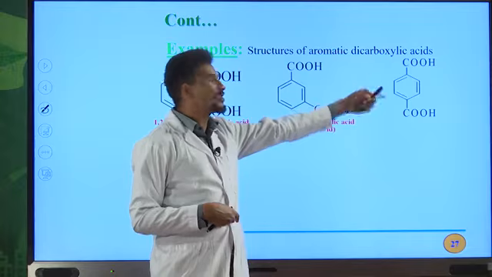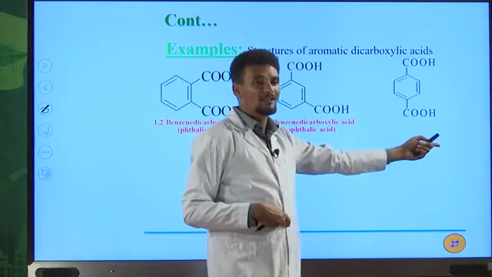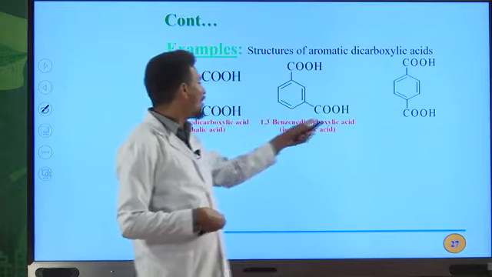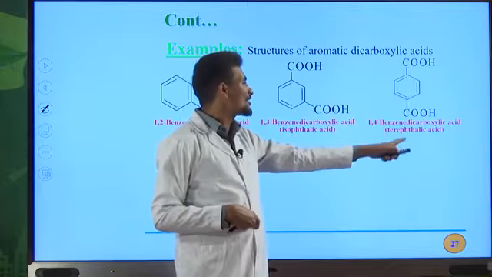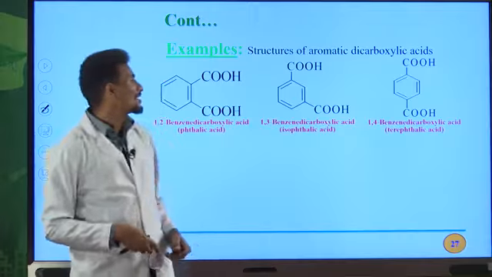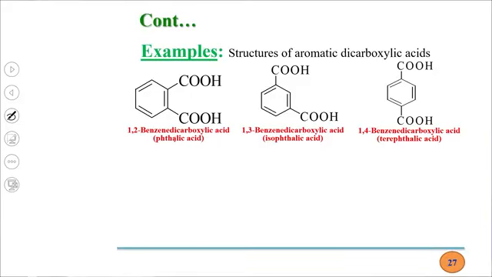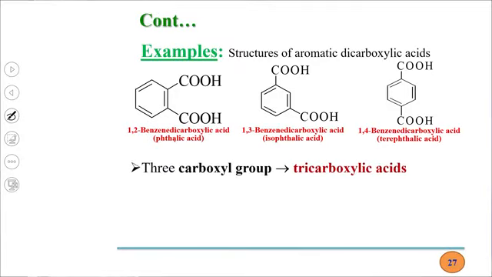The third one is this one, 1,4 position. It is similar to this one. 1,4-benzenedicarboxylic acid is the IUPAC name for this carboxylic acid, and terephthalic acid is the common name for this aromatic dicarboxylic acid. So these are aromatic dicarboxylic acids.